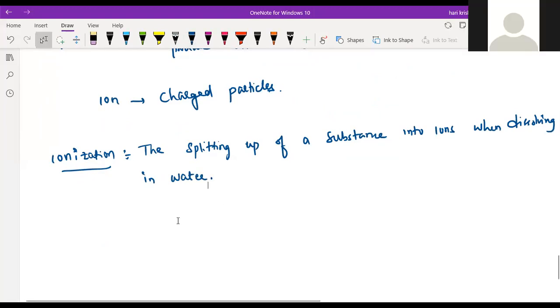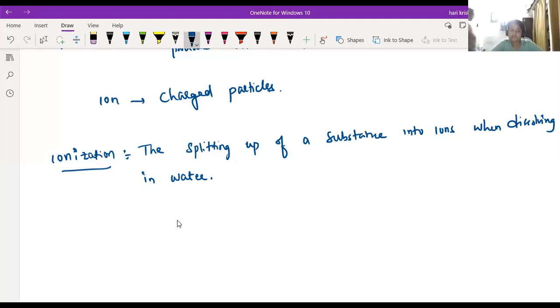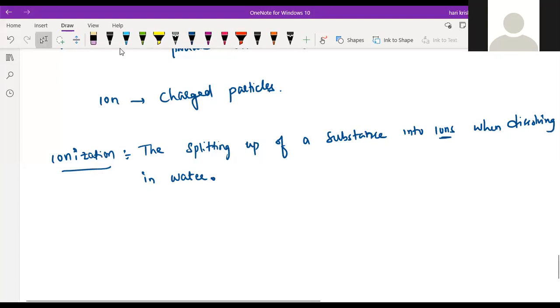So what is this process of ionization? What is the definition of ionization? The splitting of a substance into ions when dissolving in the water is called the ionization process. Raghav, understanding? Yes, sir. Any doubts? No, sir. No doubts.